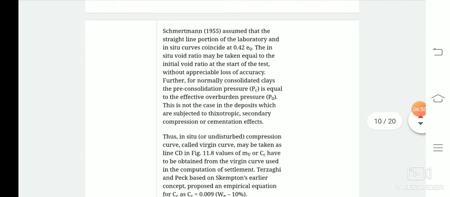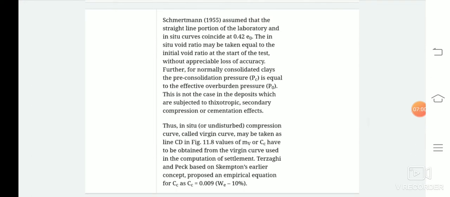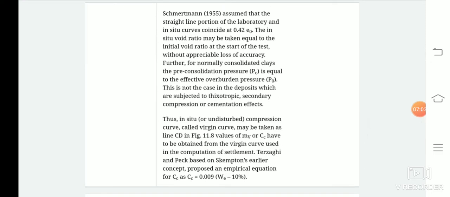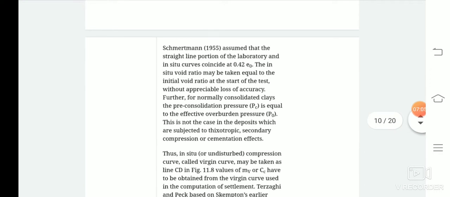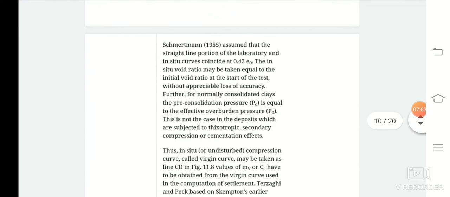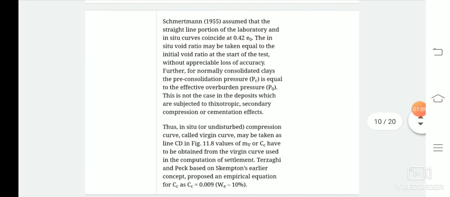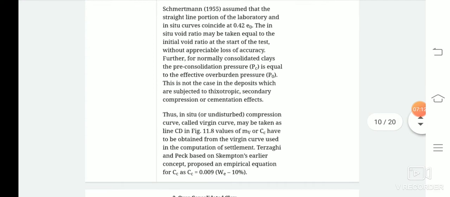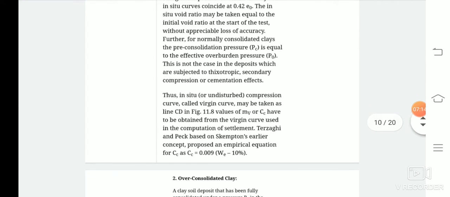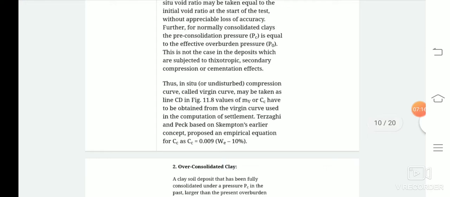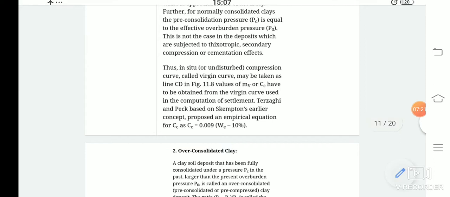So here are some assumptions related to normally consolidated clay. Schmertmann, in the year 1955, assumed that the straight line portion of the field curve or the laboratory curve coincides with the value 0.42 e0. That is, the field void ratio may be taken equal to the initial void ratio at the start of the test. And for normally consolidated clays, the pre-consolidation pressure is equal to the effective overburden pressure.